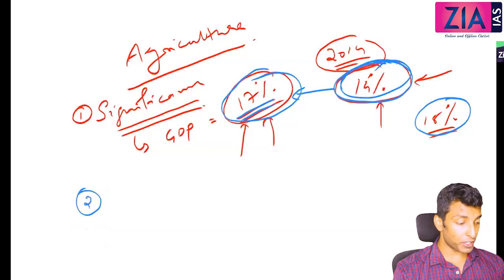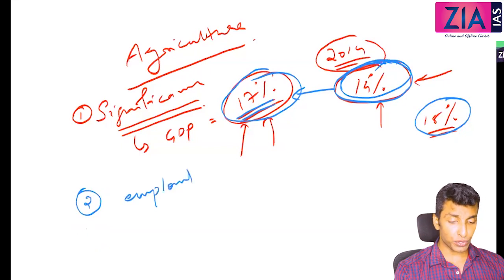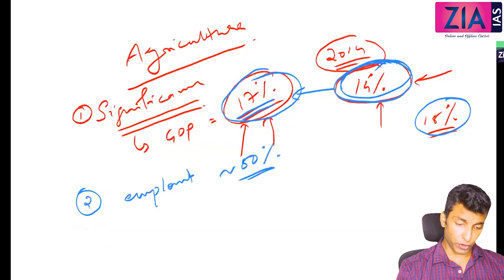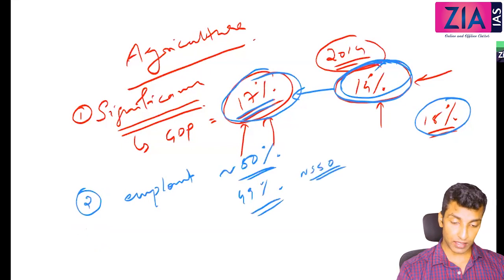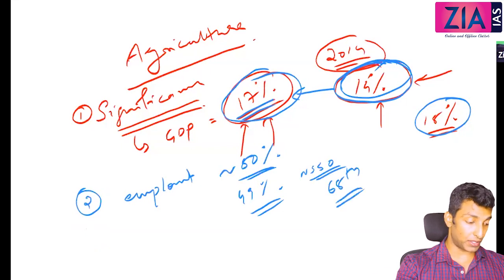Second, its contribution in employment. Employment is close to 50%, 49% or 50%. The 49% is as per NSSO, 2011-12 data, which is the 68th round.